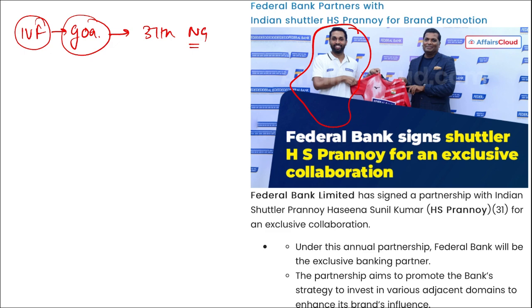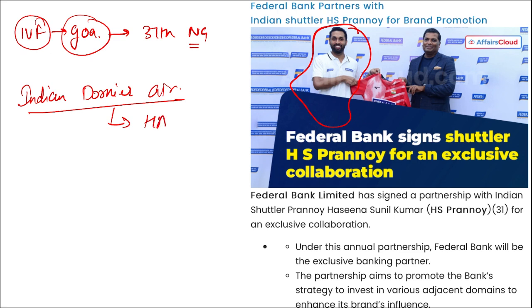Then tell me, recently which country will be buying the Indian Dornier aircraft? These Dornier aircraft are being manufactured by Hindustan Aeronautics Limited, and it will be Guyana that will be purchasing these Indian Dornier aircraft.